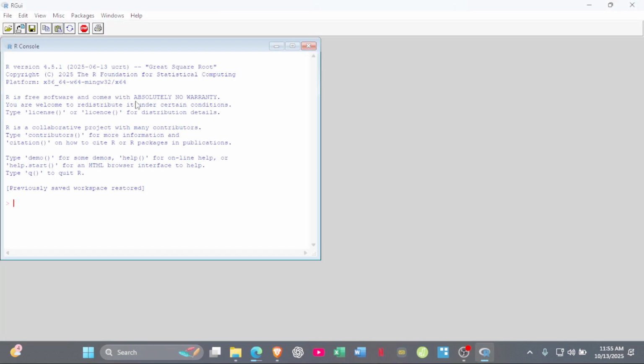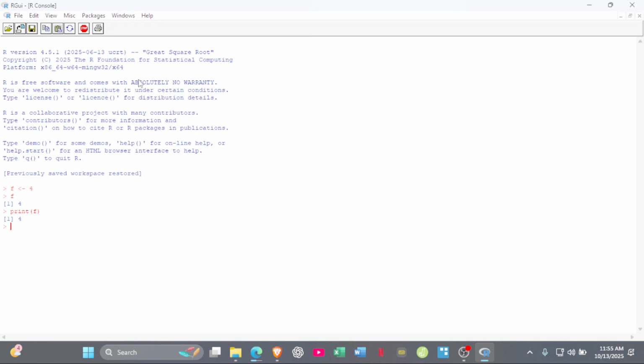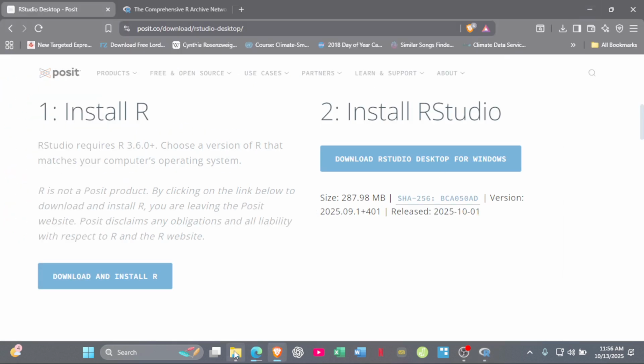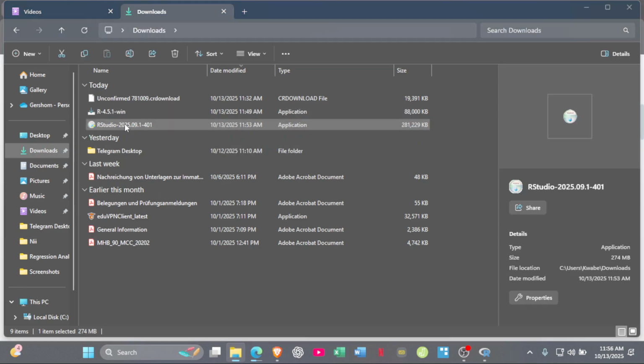So this is how the R program itself looks. You can do a few things, I believe. Let's see what print F does. Okay, so this is how the R program itself works. It's blunt, like food without taste. So we'll go ahead and install RStudio.